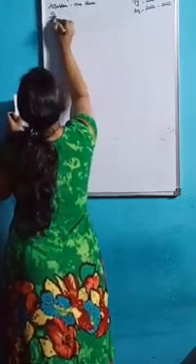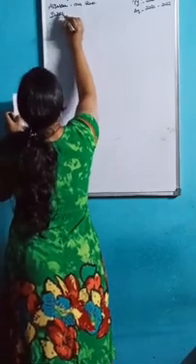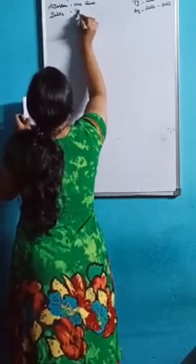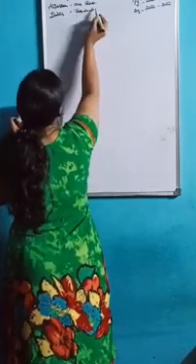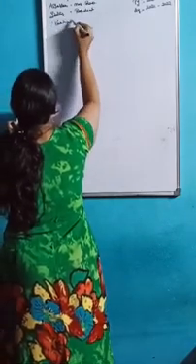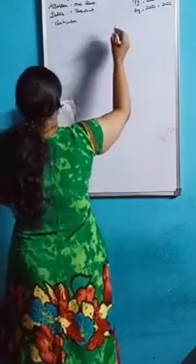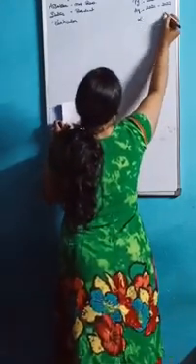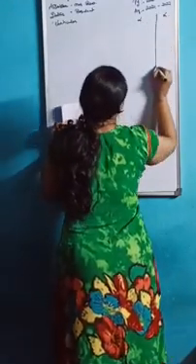Next, status is resident. Particulars, and both the amount columns.